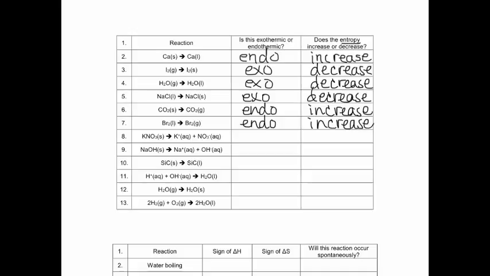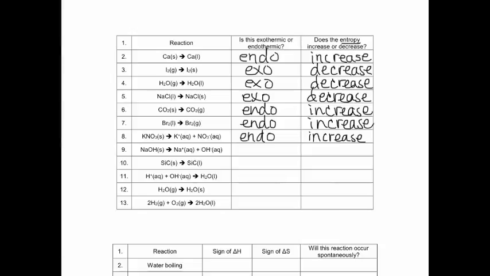I'm not going to pull up Table I for you right now, but I am going to look up the values, and these ones are near the bottom. The last 7 or so are all examples of dissolving things in water. So KNO3 actually has a positive delta H. You guys did this in lab, and since it's positive, that means that it's endothermic. And then to look at the chaos or randomness of the system, you're going from a solid to aqueous particles. So we're actually increasing our randomness.